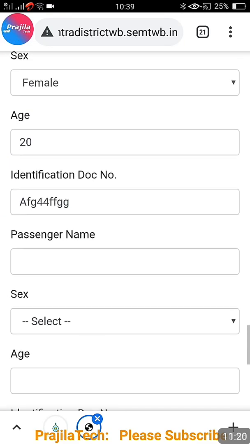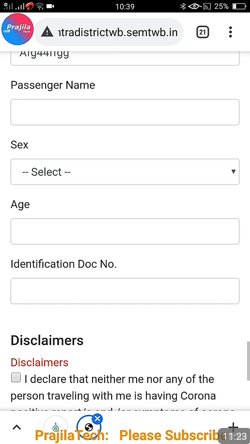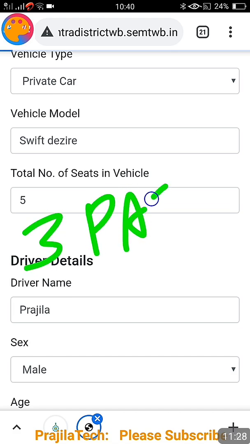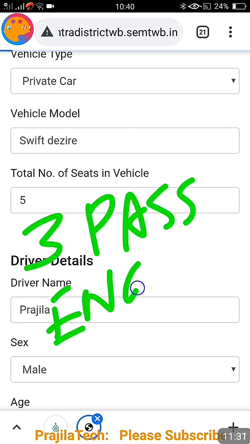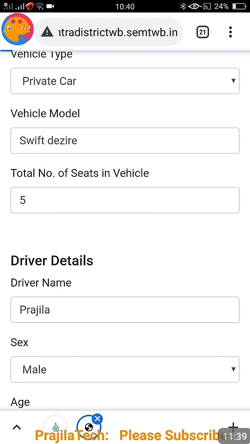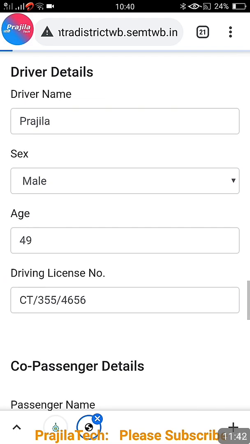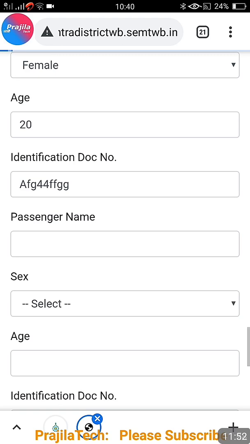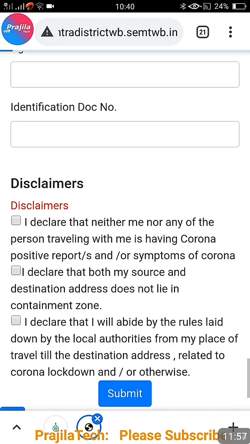That is the meaning. Even though I selected 5, I can enter only 3 passenger names. That means a 5-seater vehicle can take only 3 people. In a car, you can take only 3 persons on the pass. That's why when I selected the 5-seater vehicle, first is the driver. You can see the driver details, and below you can see the co-passenger details. This is the first passenger, okay, totally 2 persons. Now if you scroll down, you can see one more passenger detail is there, passenger second one. So that means 1 driver and 2 passengers, only 3 persons can travel in a car.